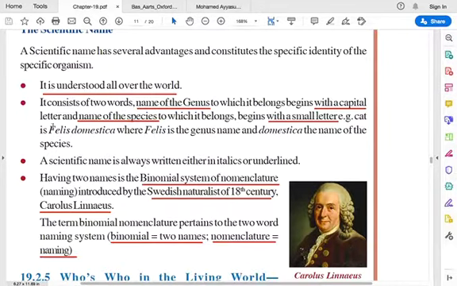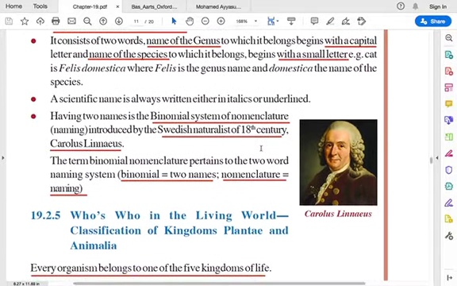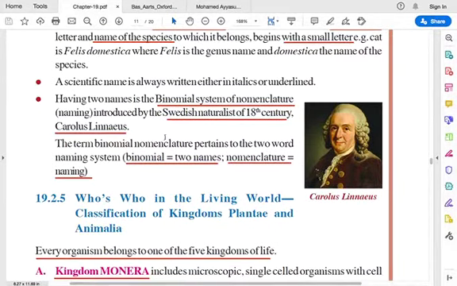Felis is the genus name for the cat, and domestica is the species name. So we name it Felis domestica. It is always either written in italics or underlined. And the one who introduced this binomial system was Carolus Linnaeus. You have to remember this.